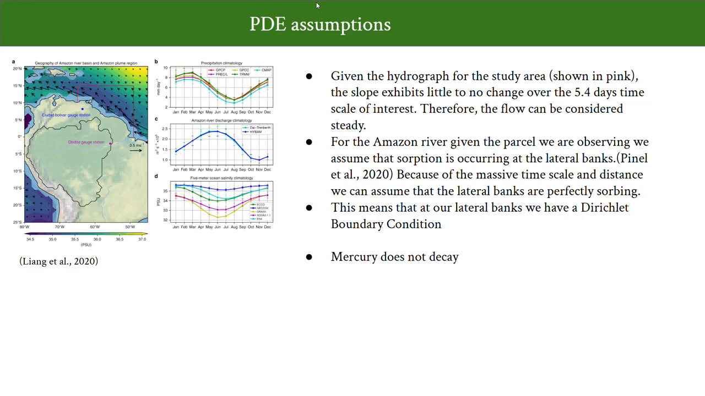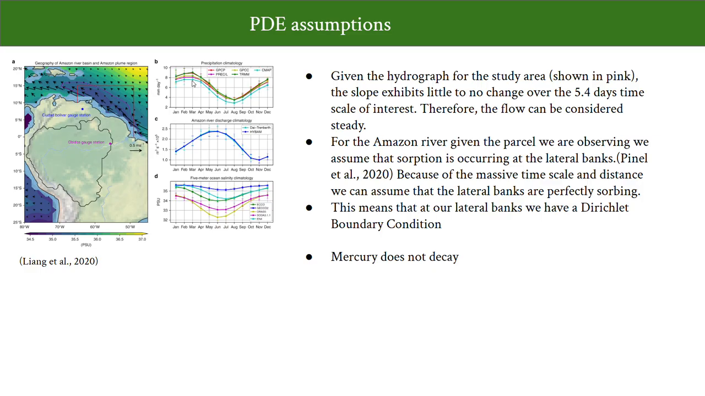However, our time scale that we're looking at is roughly 5.4 days. So if we look at a time scale of 5.4 days on this hydrograph, there's little to no change in slope. Therefore, the flow can be considered steady. The Amazon River, given the parcel, we can assume that sorption is also occurring at the lateral banks. The sorption occurring on the lateral banks can be considered perfect sorbing banks due to how long our river is.